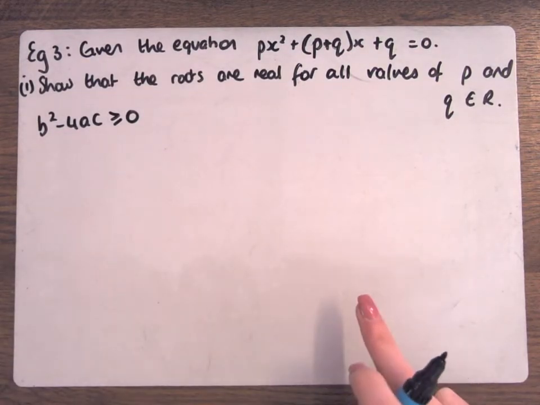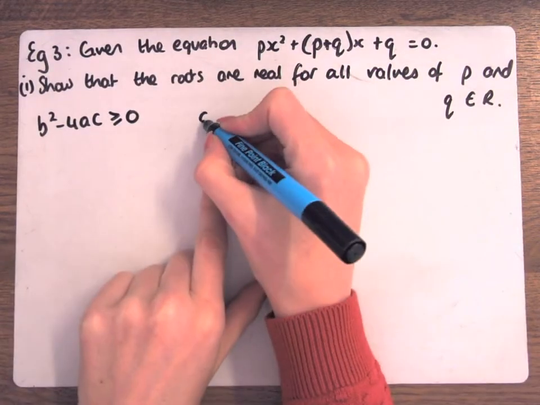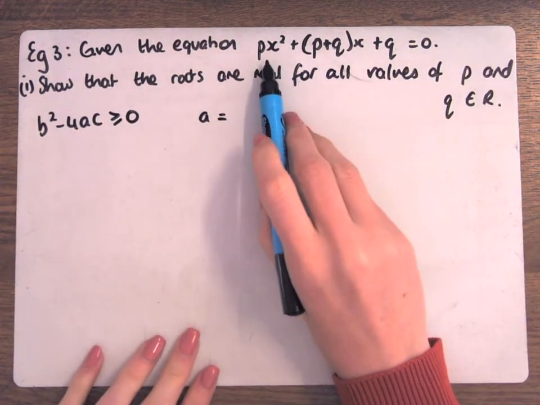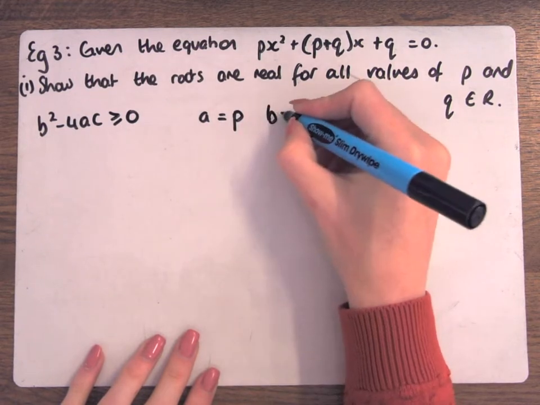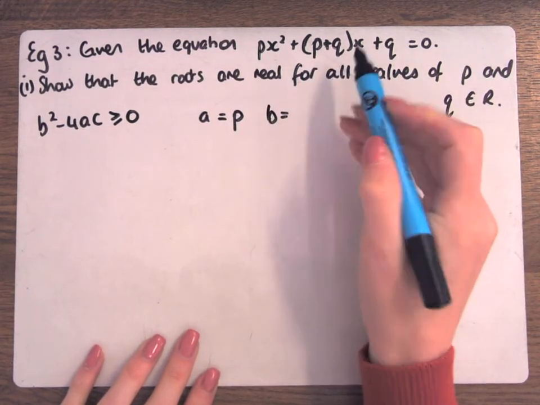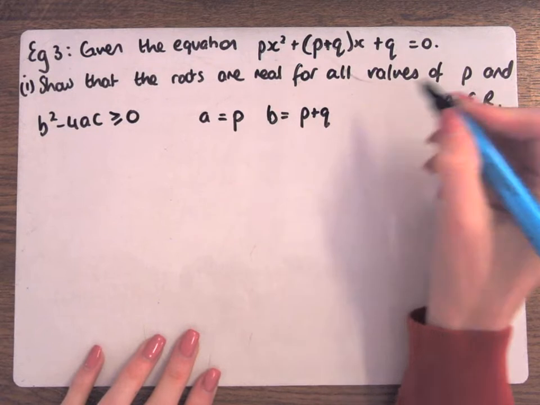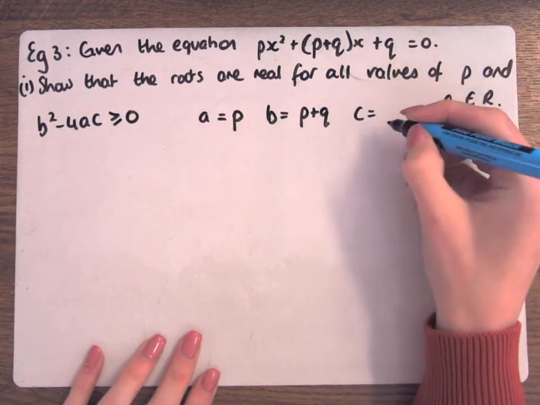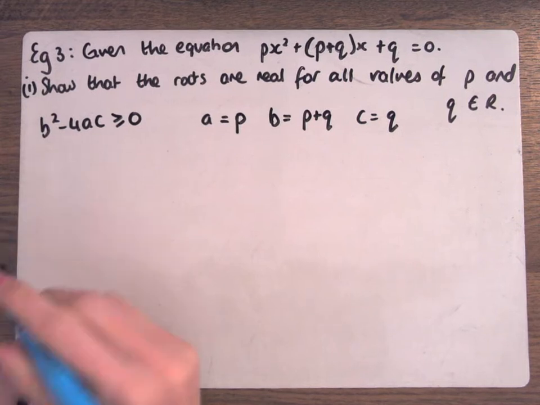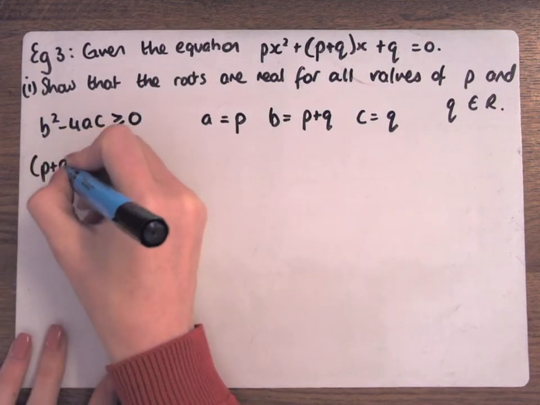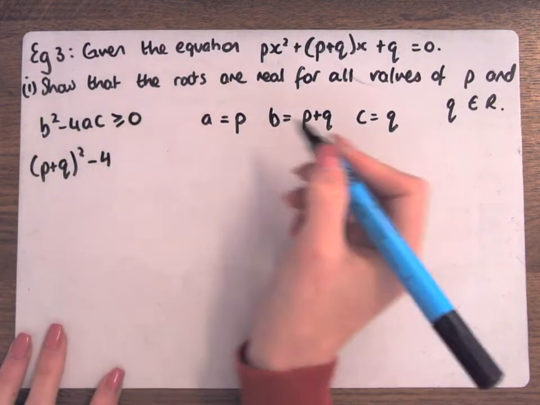Okay? Now, let's figure out what's my A. The P, the thing with the x squared. My B is the thing with the x, so what's that? P plus Q. And my C is the thing on its own, Q. So I'm going to fill into B squared minus 4AC.